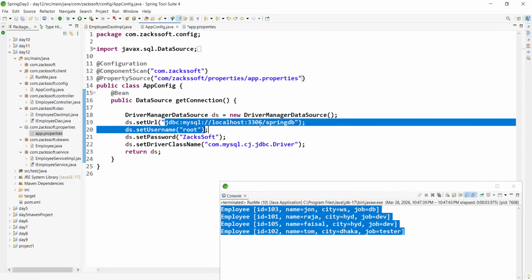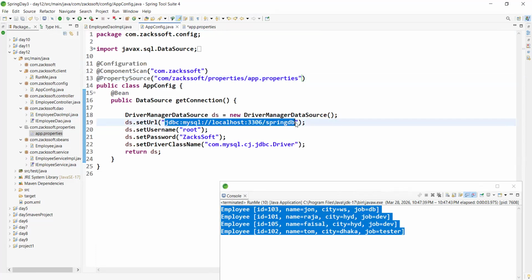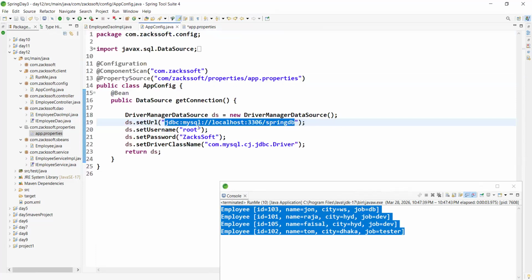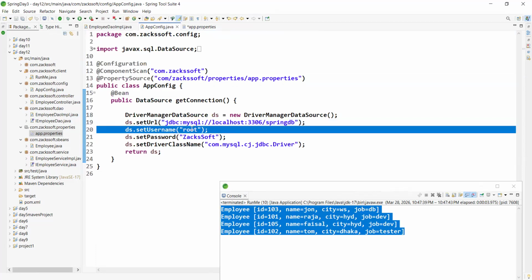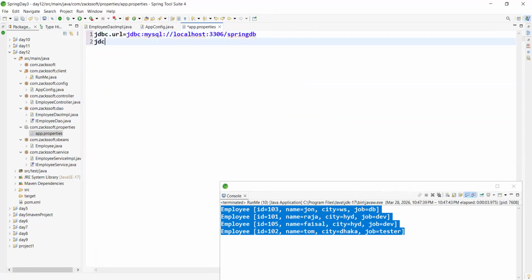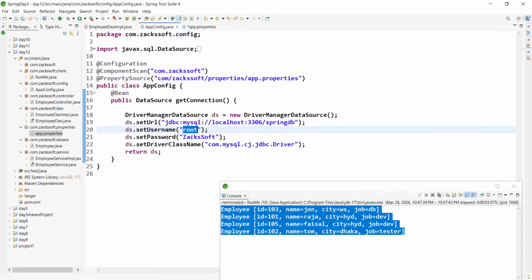Simply let me copy, Control C. So can you please tell me how to define the value here? Consider jdbc.password, this is the password. No, this is the username actually.